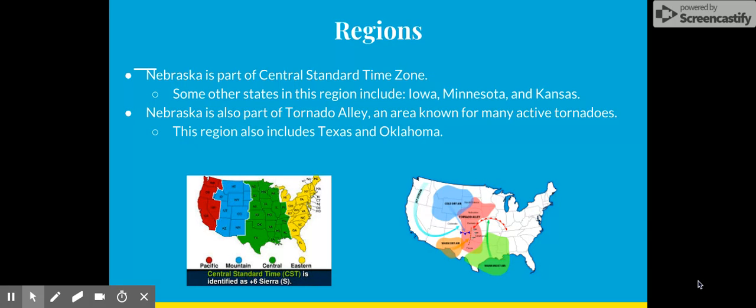Another region that Nebraska is a part of is Tornado Alley. Tornado Alley is known as a place that has many active tornadoes. This also includes Texas and Oklahoma. Another region that Nebraska is part of is the Great Plains. And that links a lot of other states that are geographically similar.